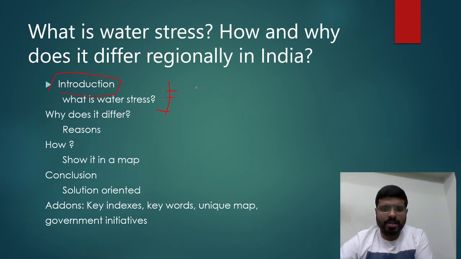Usually you start better with a definition of water stress, and suggest key data or whatever you remember. This is the key thing of the introduction. Then there should be a connecting paragraph to the body of the answer.